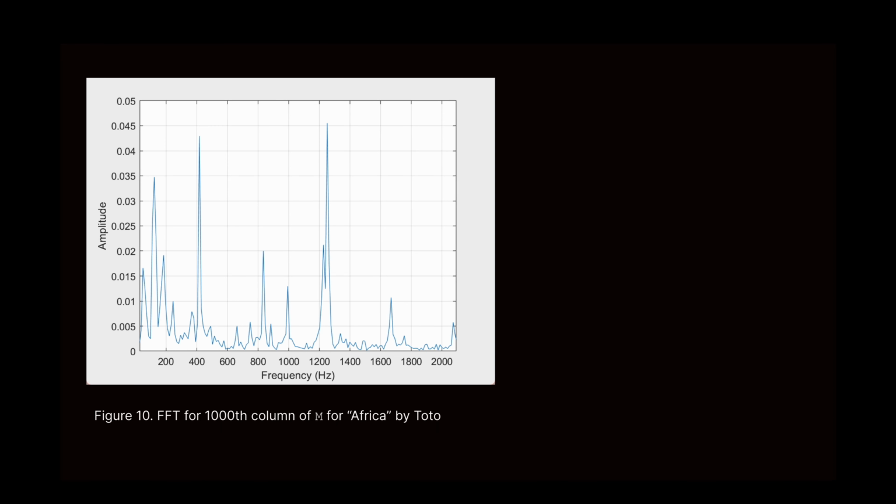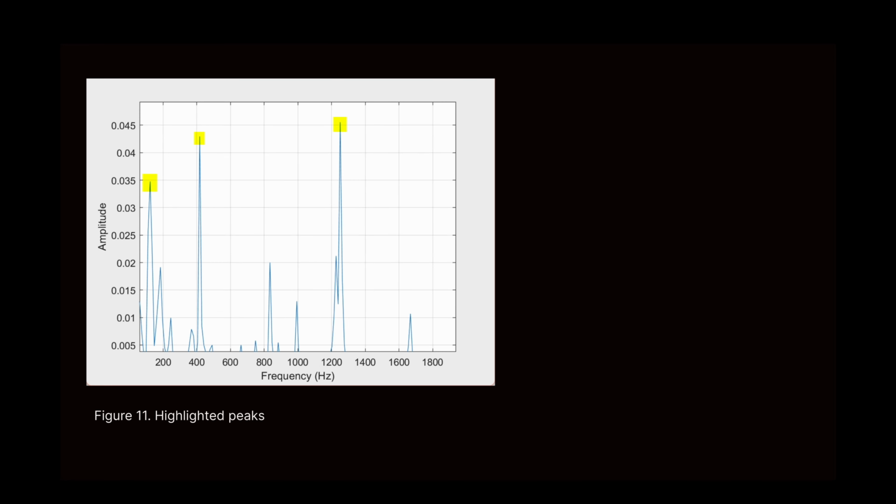What does this result in? This is a screenshot of the 1,000th interval of Africa by Toto, where you can visibly see 3 large peaks. The larger the peak in a sample that we take the FFT on, the more the pitch is quote-unquote represented within a sample. In this specific sample, there are 3 main peaks at 122.636 Hz, 416.963 Hz, and 1,250.89 Hz, as highlighted above.